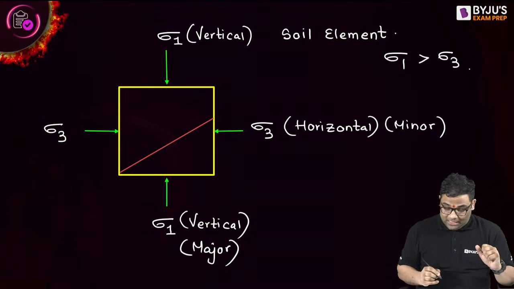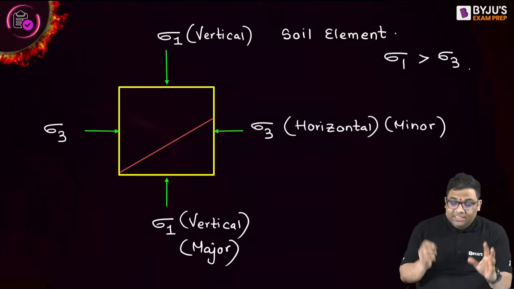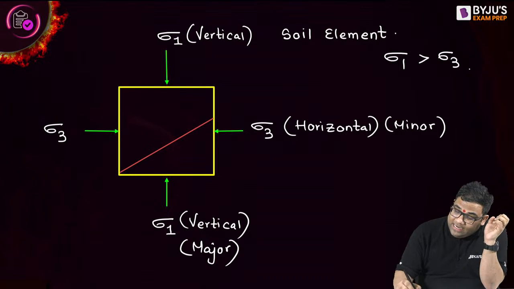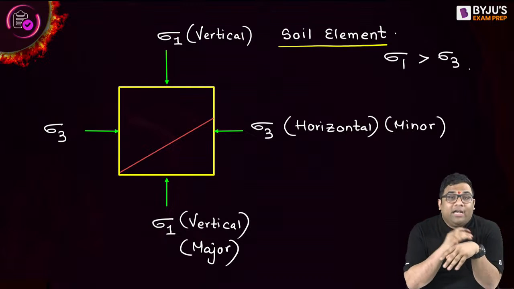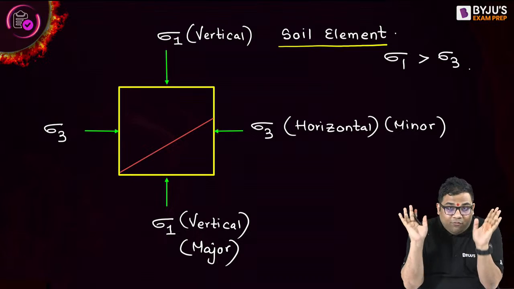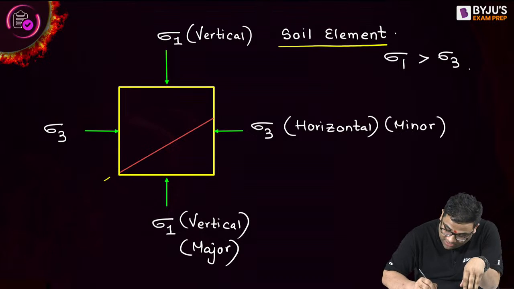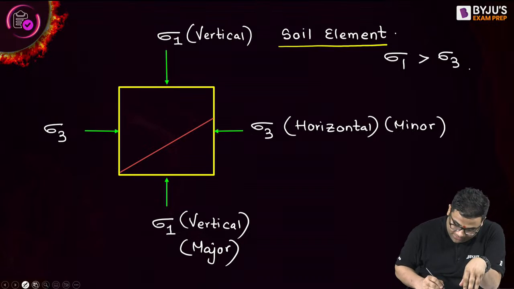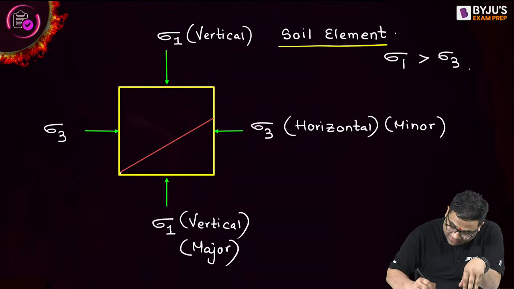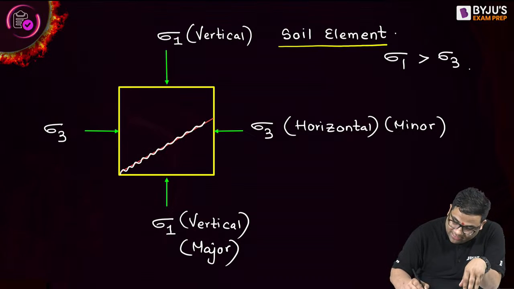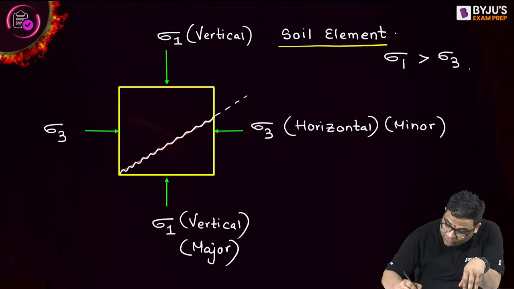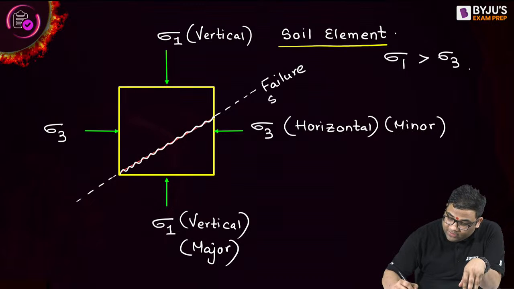Now what happens when these stresses are applied on the soil element? The soil element will be inside the soil. The soil element will fail, there will be shear failure. It will fail something like this, and this is known as the failure surface.